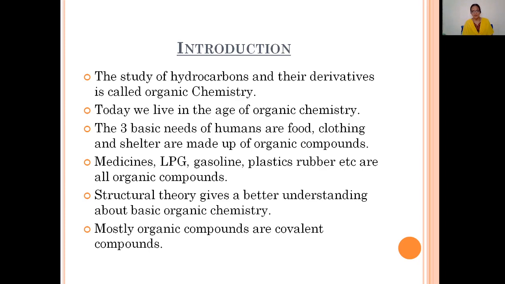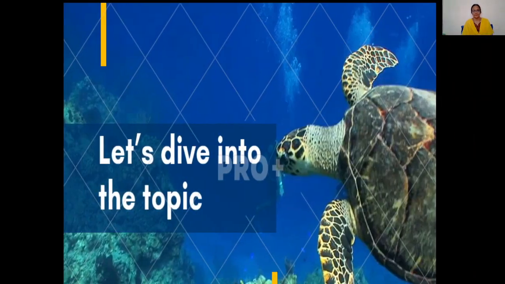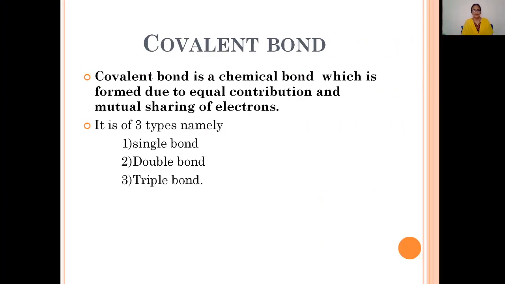Mostly organic compounds are covalent compounds because carbon generally forms covalent bonds. Now let's discuss the types of bonds formed by carbon, that is, the types of bonds we come across in organic chemistry. So let's discuss the covalent bond.